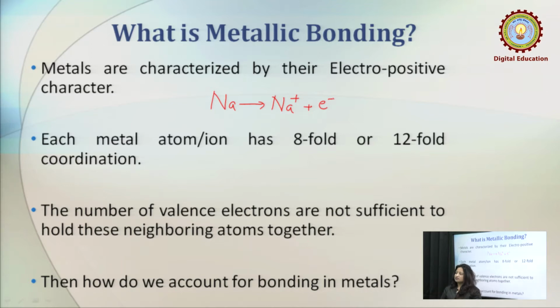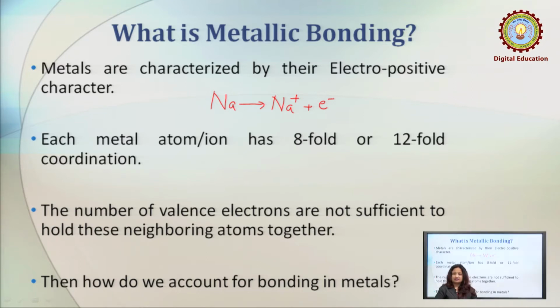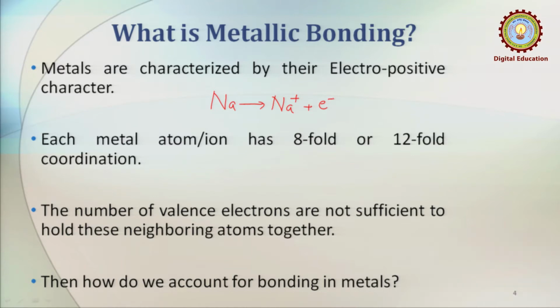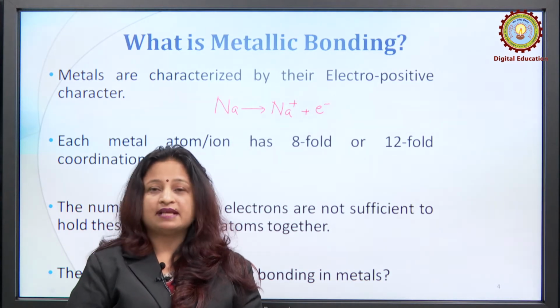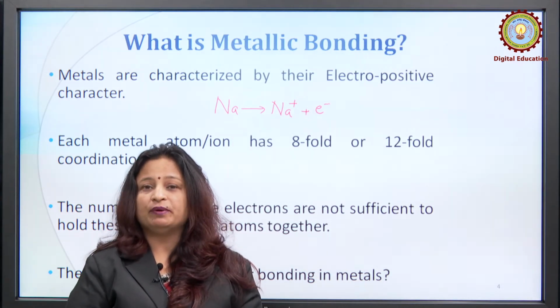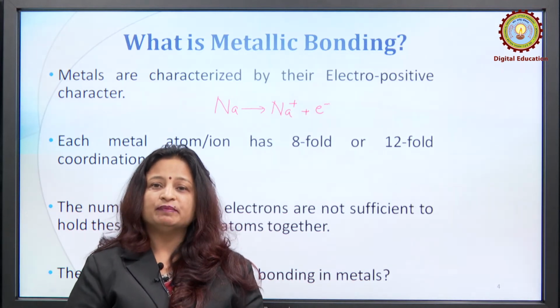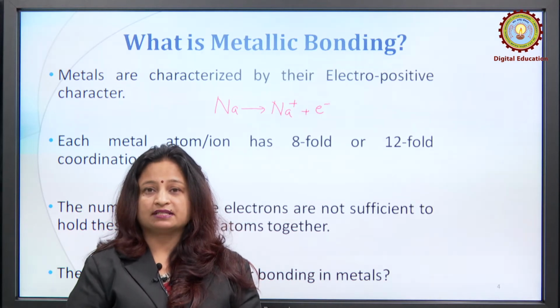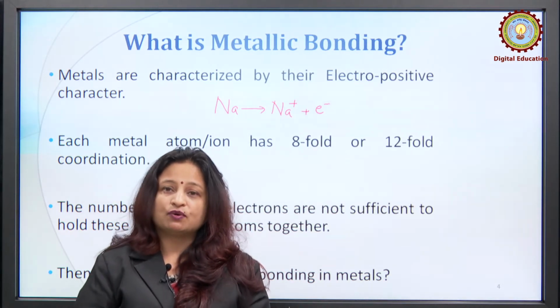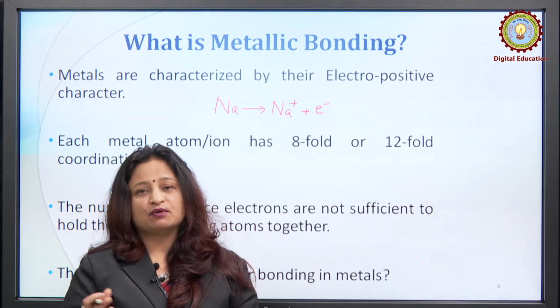Now these positively charged metal ions or cations are arranged together in many crystal structures which have 8-fold or 12-fold coordination. Now what do we mean by 8-fold or 12-fold coordination? This means that each metal atom is surrounded by 8 nearest neighboring atoms. For example, in case of BCC, body centered cubic unit cell, you can see that each metal atom or ion is surrounded by how many atoms? 8 nearest neighboring atoms. Similarly, if we talk about 12-fold coordination, then each metal atom is surrounded by 12 nearest neighboring atoms.